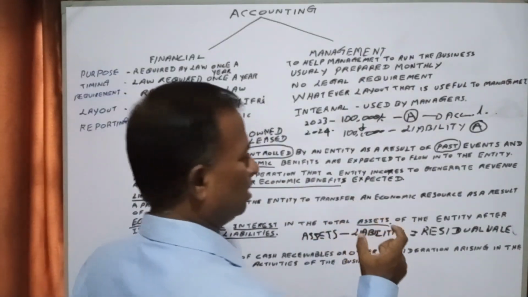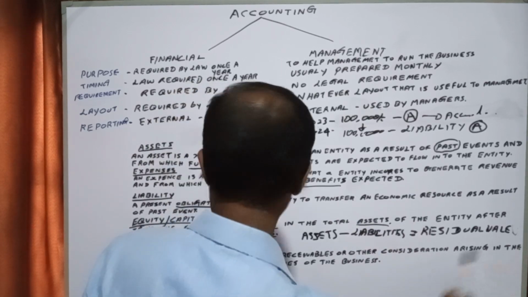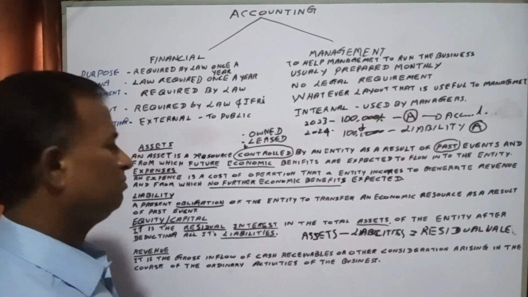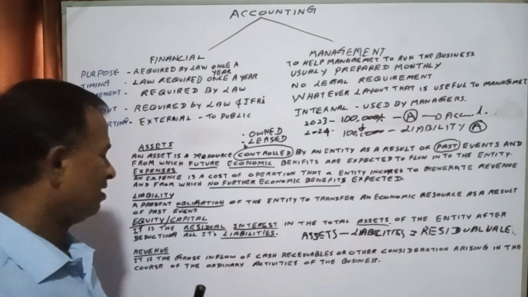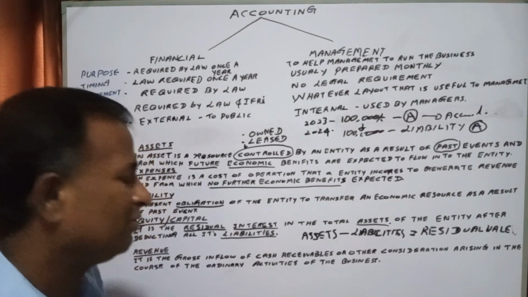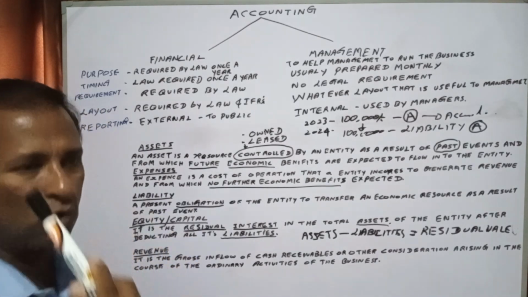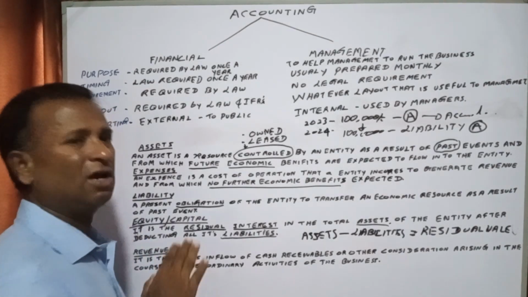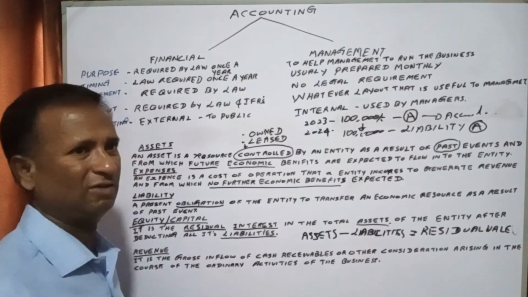It should arise during the course of the ordinary activities of the company, not extraordinary activities.